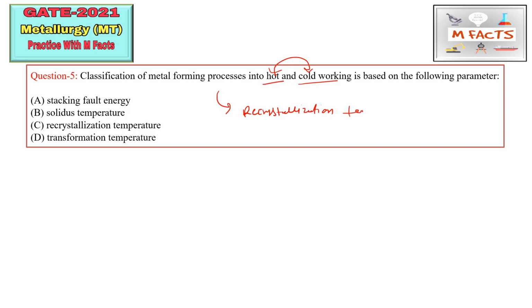Above the recrystallization temperature is known as hot working, and below it is known as cold working. Somewhere between hot and cold working there is warm working also. I have already discussed this hot working and cold working classification in one of my videos. You can go through the playlist of manufacturing processes and watch that video. So here the correct answer is C part. Recrystallization temperature is the correct answer here. So C part is correct.